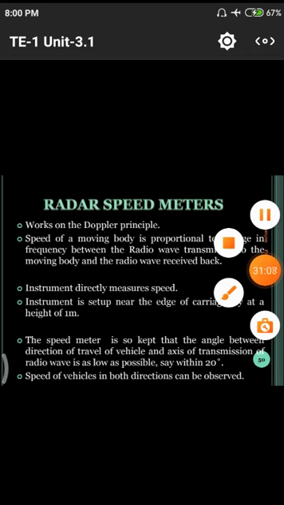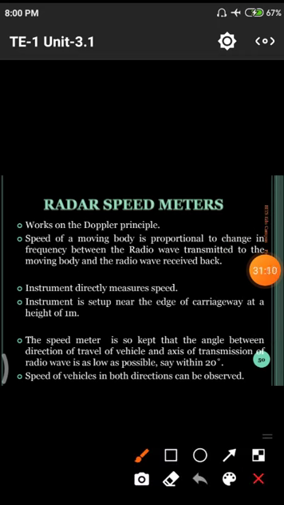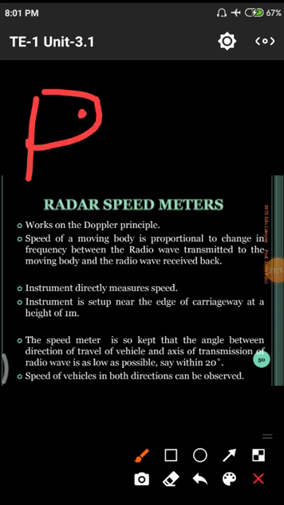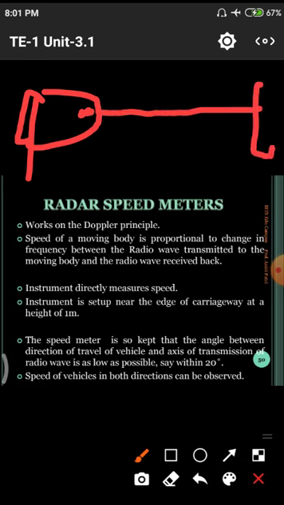I will show with the particular one. This is simply a radar meter. In this radar meter we have a back display. This radar meter will propagate some amount of waves. The vehicle is simply moving at this particular point.